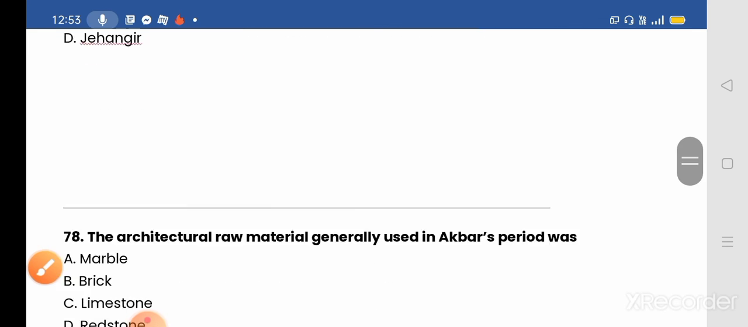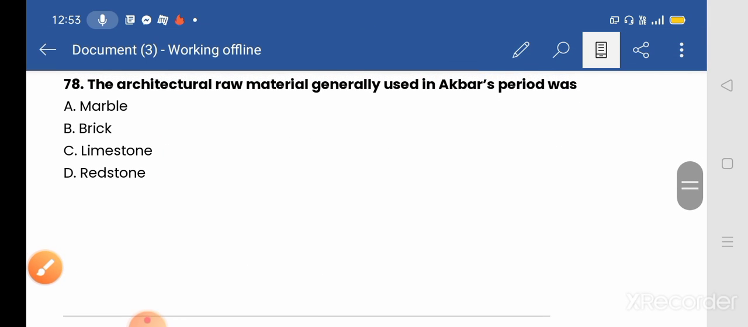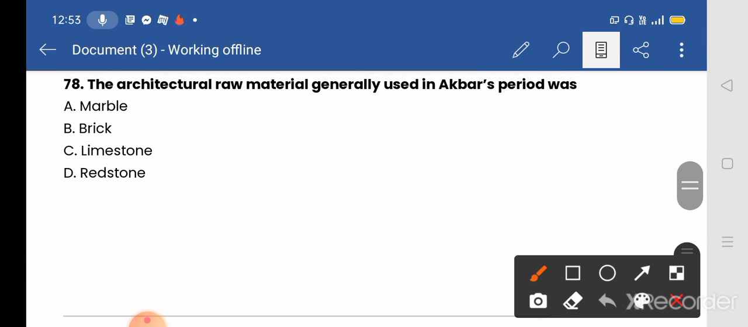Next, we move to our next question, question number 78. The architectural raw material generally used in Akbar's period was A. Marble, B. brick, C. limestone, and D. redstone. The correct answer will be option D, redstone. The architectural raw material generally used in Akbar's period was redstone. Okay, option D will be the correct answer.